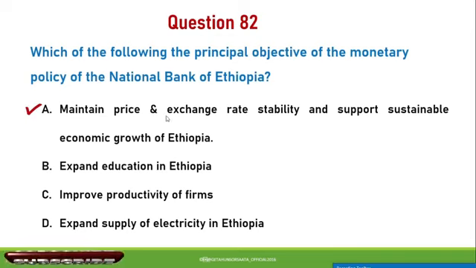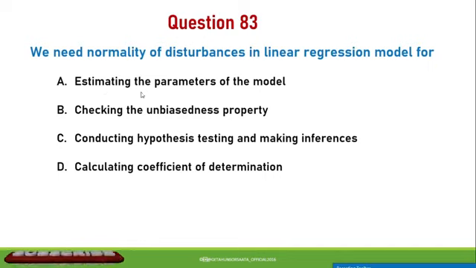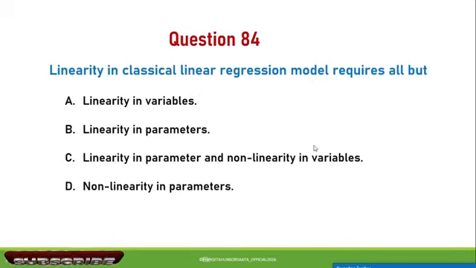Question number 83. We need normality of disturbance in linear regression model for A. Estimating the parameter of the model. B. Checking the unbiasedness property. C. Conducting hypothesis testing and making inference. D. Calculating coefficient of determination. The correct answer is C. We need normality of disturbance in linear regression model for conducting hypothesis testing and making inference.